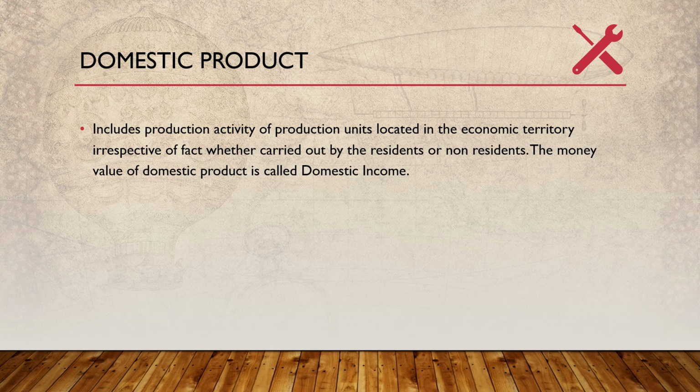Domestic product includes production activity of production units located in the economic territory, irrespective of whether carried out by residents or non-residents. The money value of domestic product is called domestic income. So domestic income basically means whoever is earning, whether that person is a citizen or not, but is residing over here and producing something, that becomes the domestic income. Domestic income is within the economic territory, meaning the territory which is decided by the authorities. Whatever production units are located over here, whoever is earning over here is earning the domestic income.